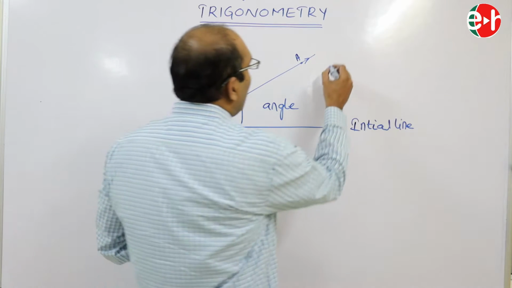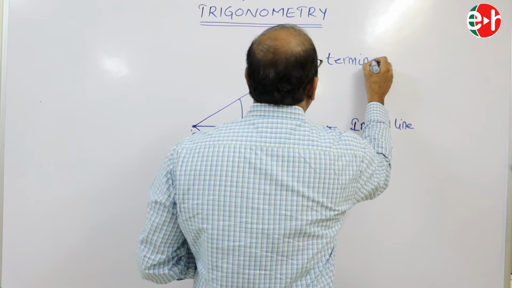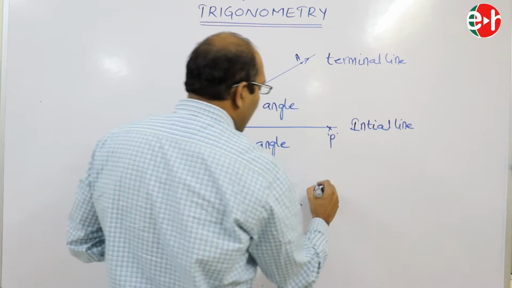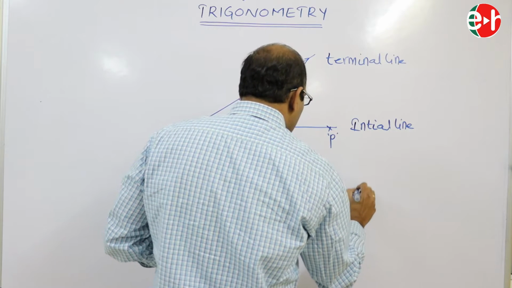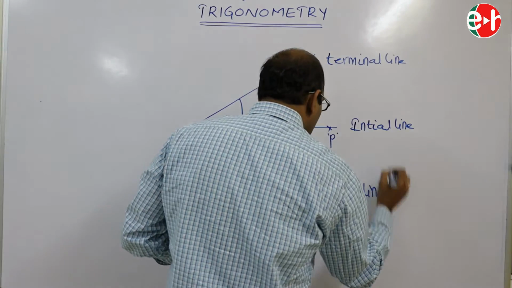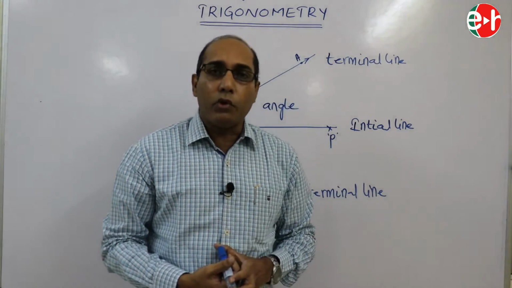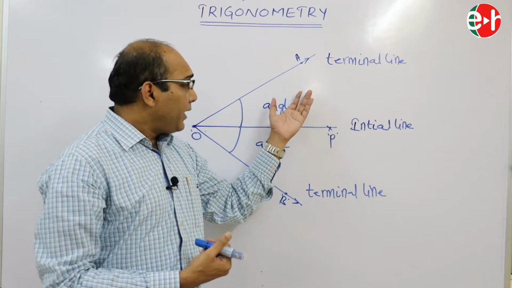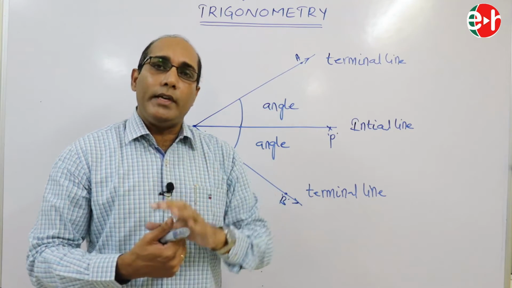Such lines are called terminal lines. Therefore, the angle is the amount of rotation made by a line, referred to as an angle in anti-clockwise sense or clockwise sense.